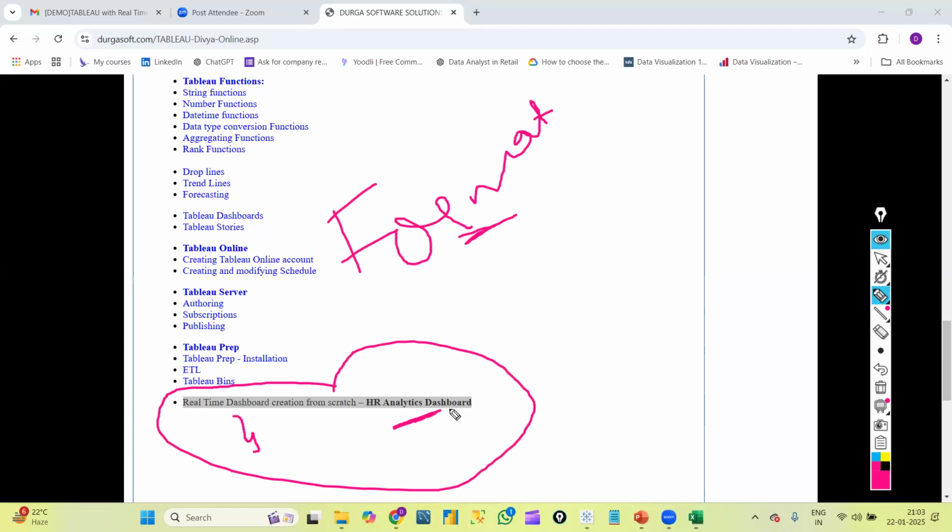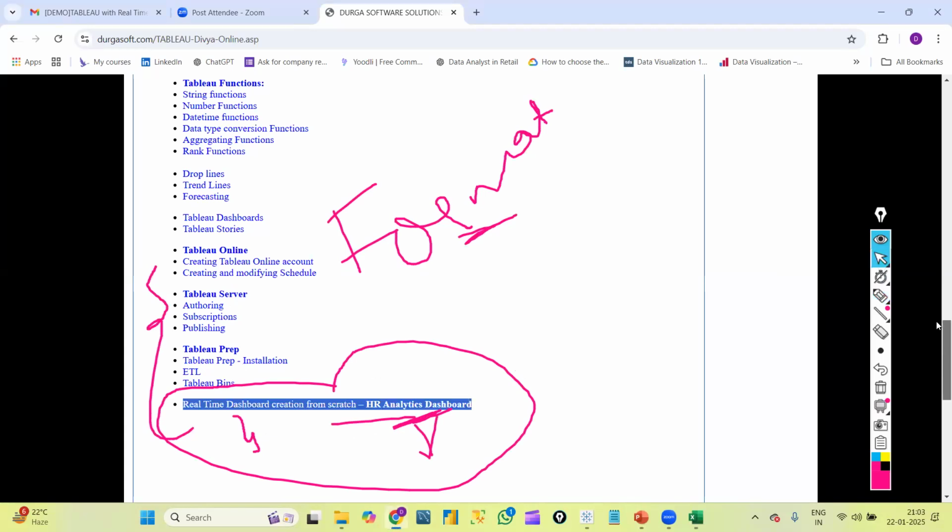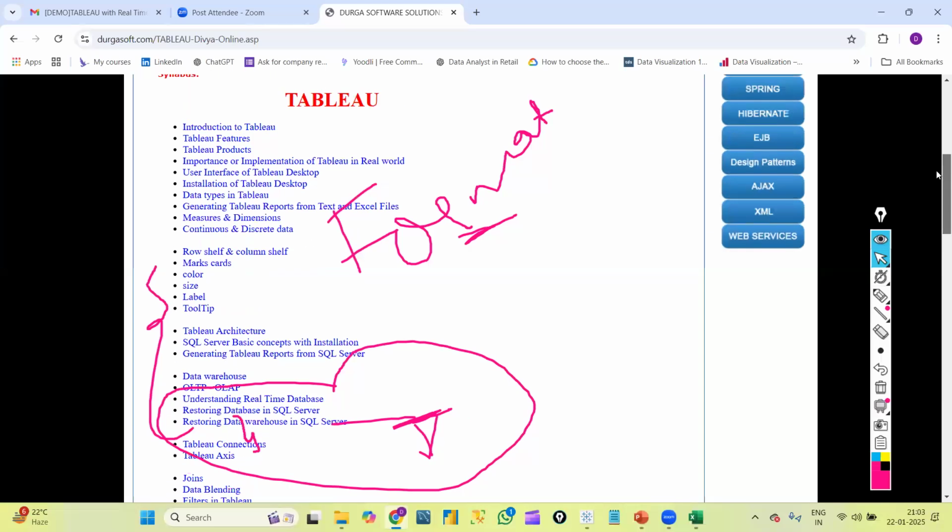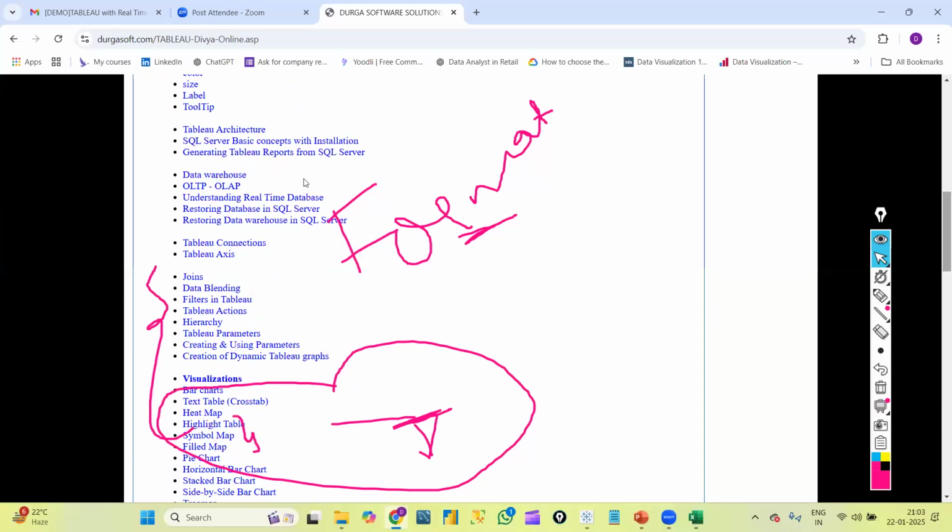I will use HR analytics domain data to create this dashboard. This is my specialty. This real-time dashboard is one thing you cannot find in other courses or other institutions. They won't explain Tableau Server, Tableau Prep, and real time. I will explain, along with the formatting options, how to create the real-time dashboard. And we are going to use a real-time database and data warehouse to create the graphs. So this is it.